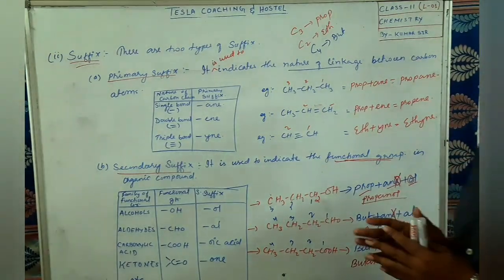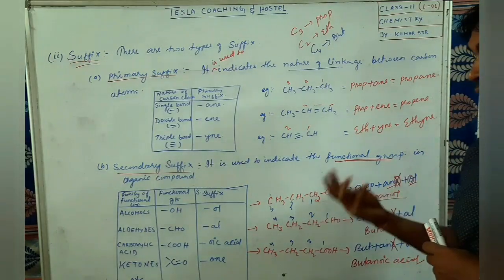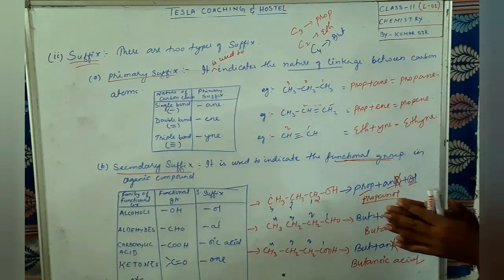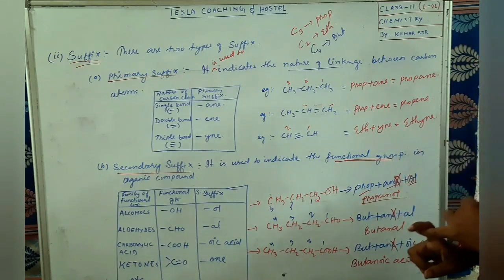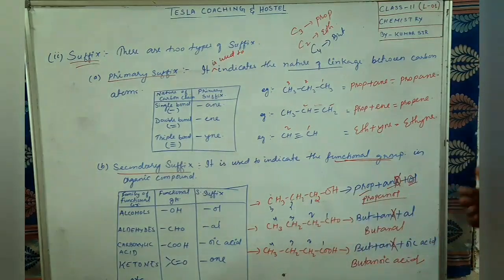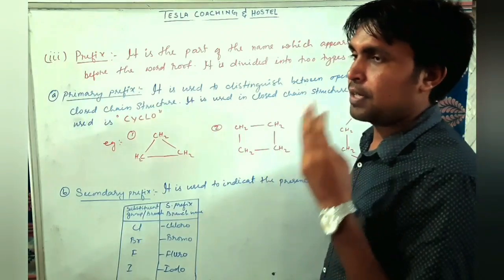Hope all of you have understood. Now we will go to the next, that is the third part of IUPAC naming. Word root is the first, second is suffix, and third is prefix. Now we are going to discuss the prefix.